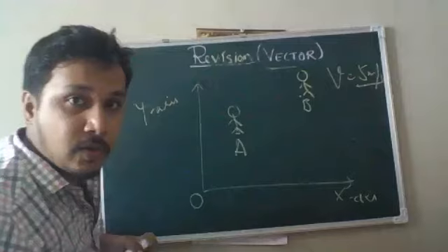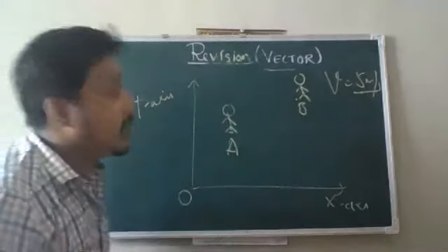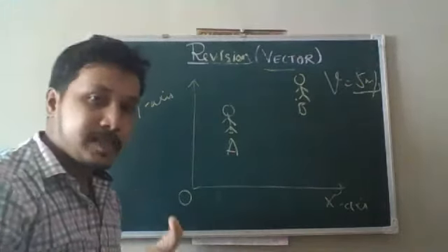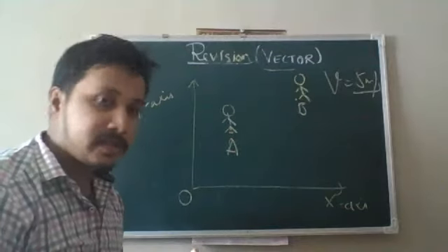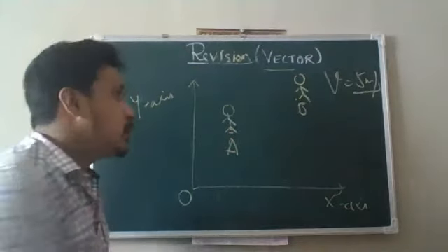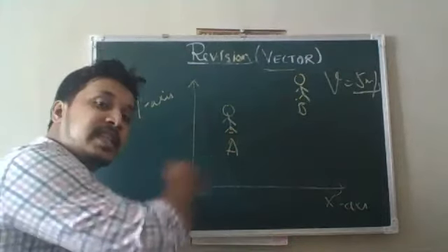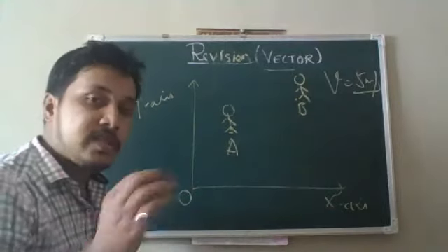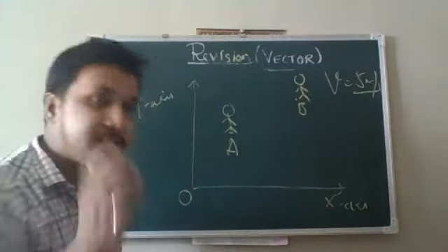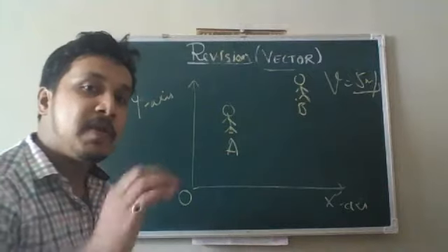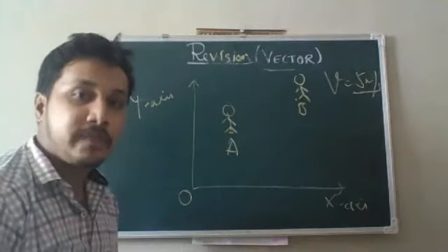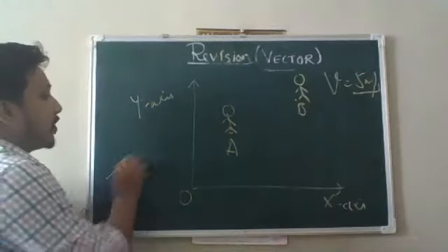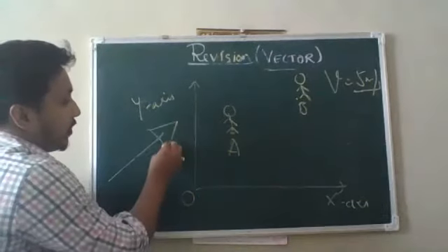Now, as you know that in one dimension we can use plus sign and minus sign to get the direction of any quantity. But can you use plus and minus sign in the plane to get the direction of velocity? No. So this is a great problem. So scientists, researchers and physicists came out with a very simple solution of this. They have used a simple figure called a vector.